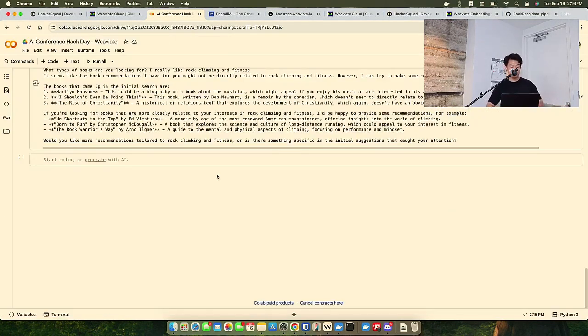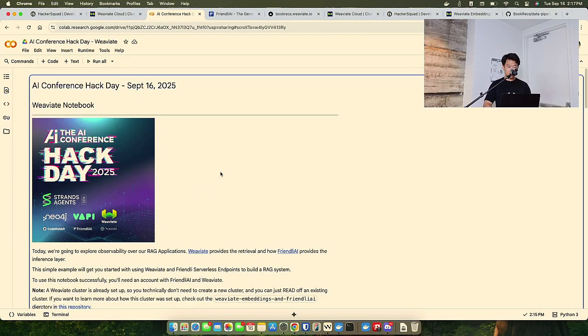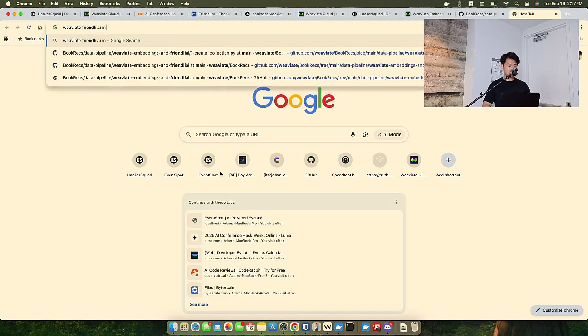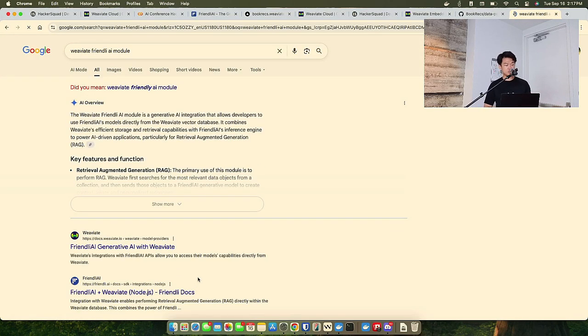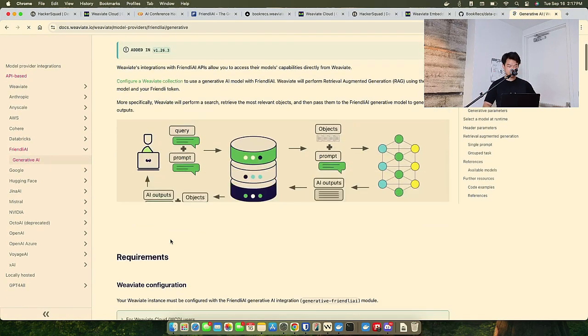All right, that's it for this notebook. There's a lot that you can do with it, and I'm excited for what you build. I'm going to pull up one last thing, which is to show you the Weaviate and Friendly module integration, the Weaviate Friendly AI module. And this allows you to do generative search right from Weaviate's client, and it'll make the Friendly API calls for you downstream.